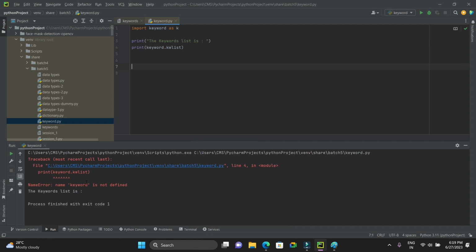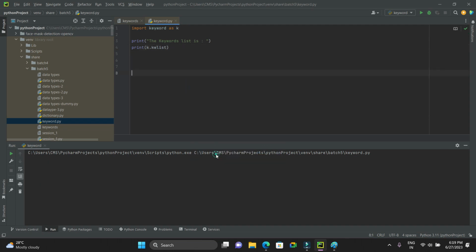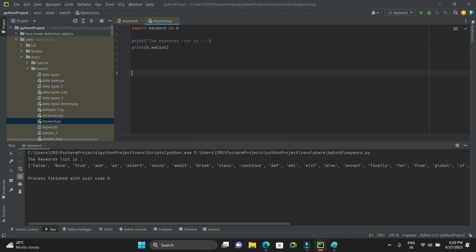It will throw you an error because keyword is not defined, because we have already aliased that keyword. I'm going to use keyword as k. So here, k.kwlist. Now the whole thing will work.